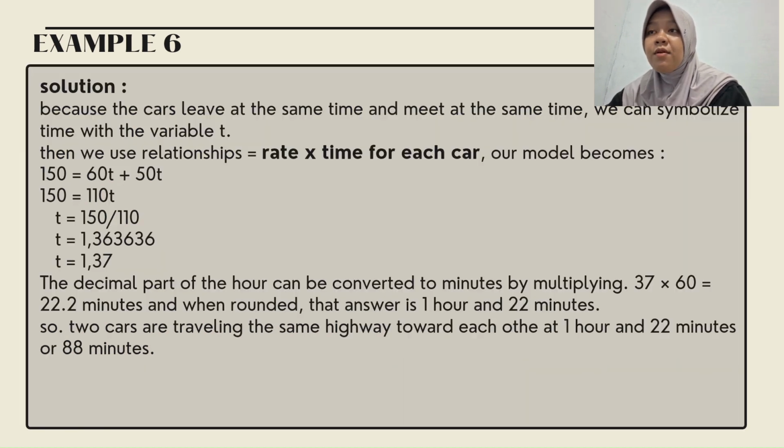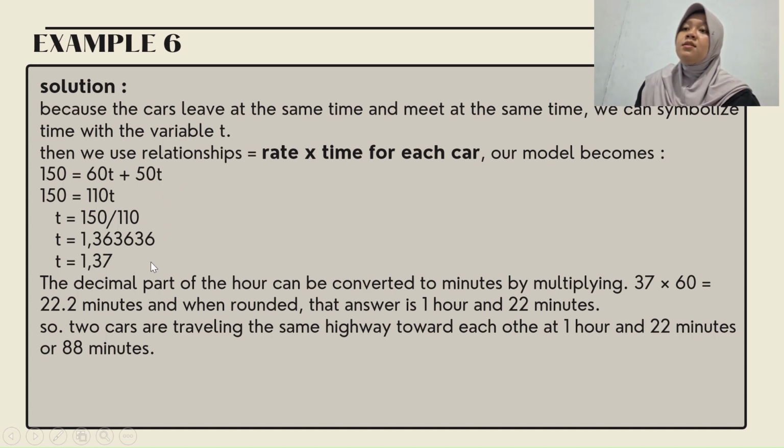Because the cars leave at the same time and meet at the same time too, we can symbolize time with the variable t. Then we use the relationship rate times time for each car, and our model becomes 150 is 60t plus 50t, and we have 150 is 110t, and we have t is